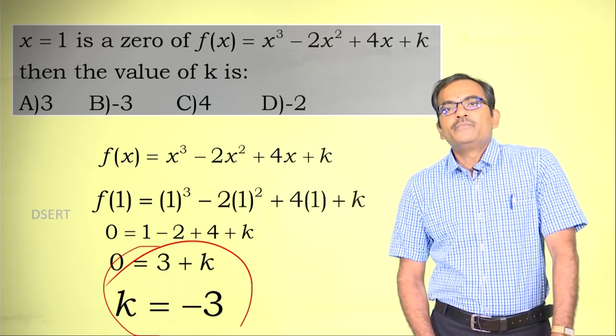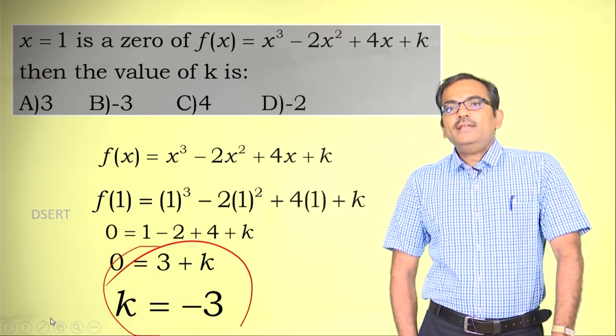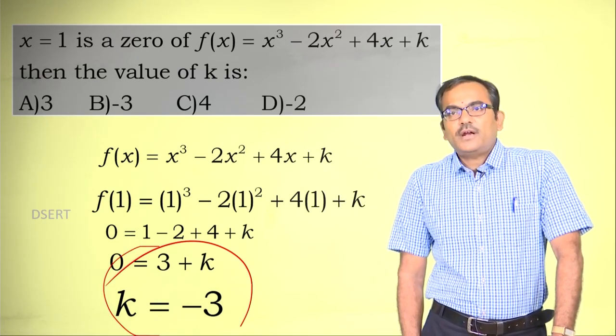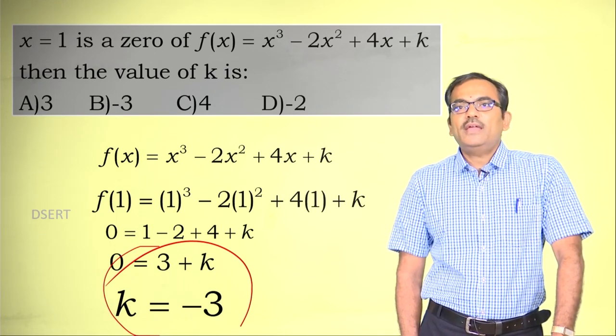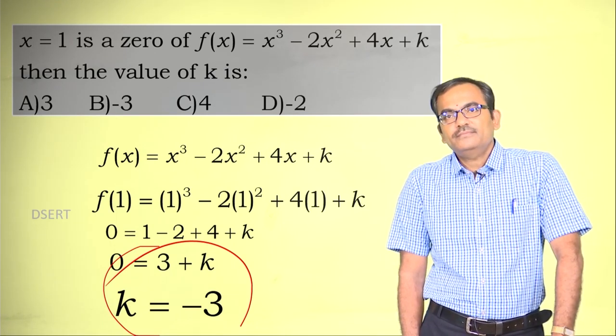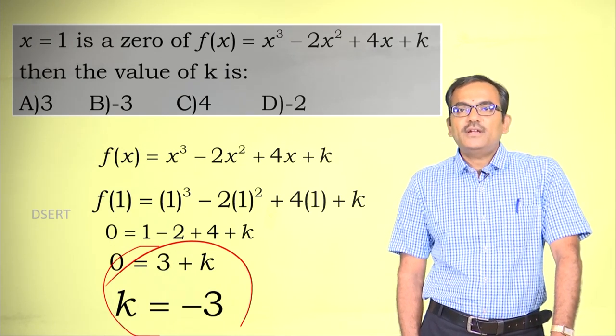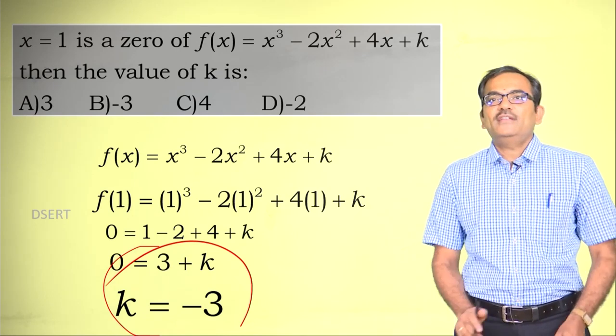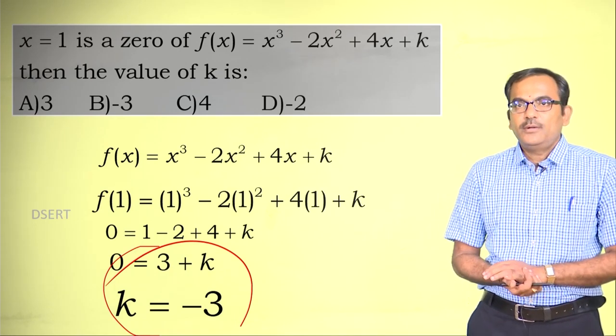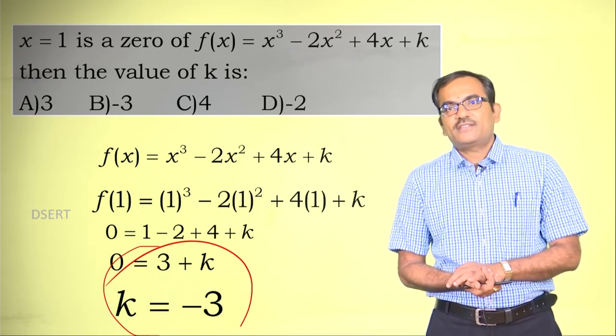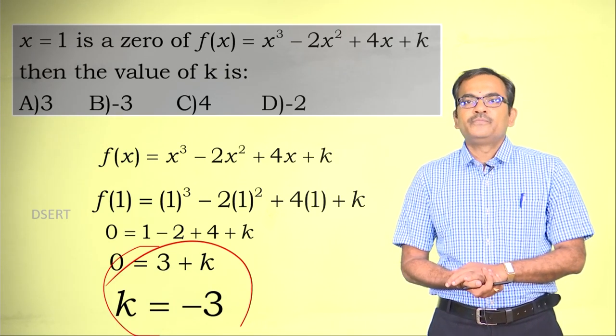Alright. Now, when we find the answer minus 3, we will rush up to the answer and mark A, 3 as the answer. This usually happens in the case of MCQs, particularly for children who are writing the examinations, because they will always be under stress of writing the examination.